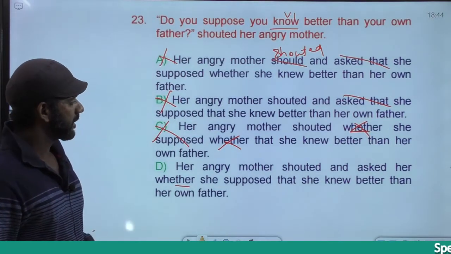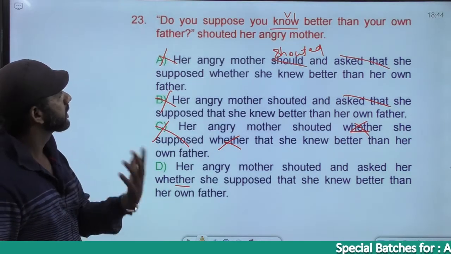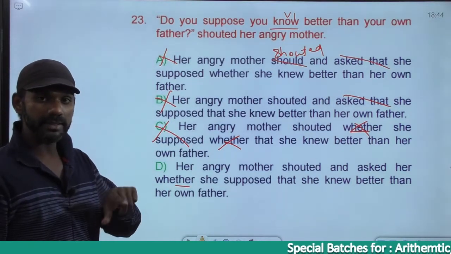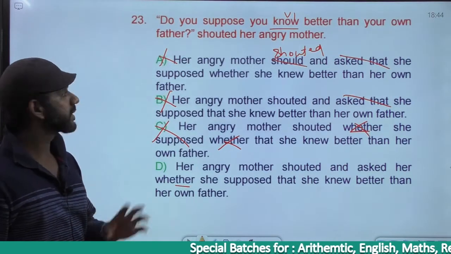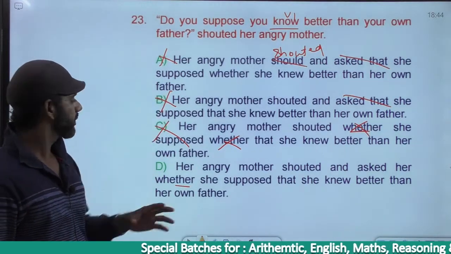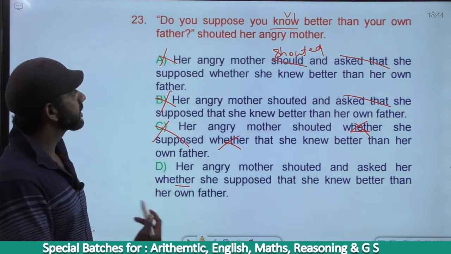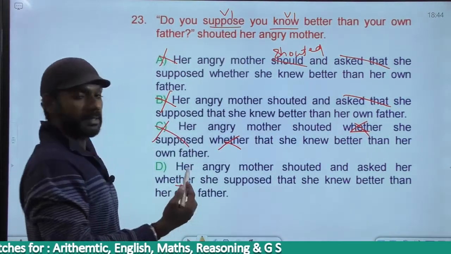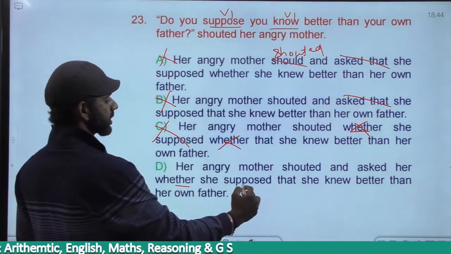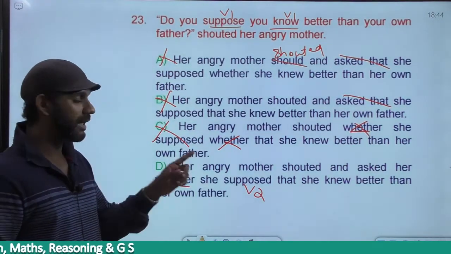Come to option D. Her angry mother shouted and asked her, fine. Asked her is okay because it's an interrogative sentence. It's an interrogative sentence because it ends with a question mark. Her angry mother shouted and asked her whether she supposed. Do you suppose is V1, simple present. Simple present must become simple past. She supposed that she knew. Suppose that is okay, asked that is wrong.